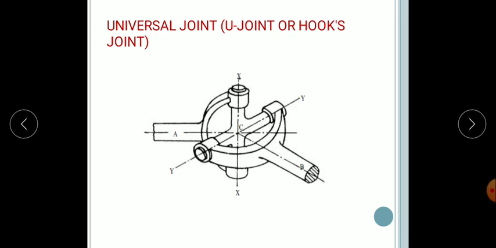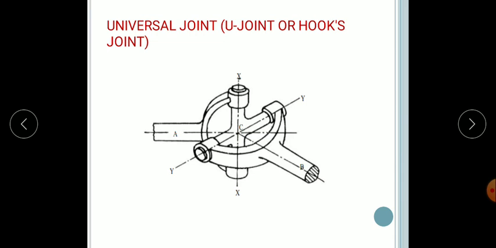Next comes the universal joint. This diagram shows the universal joint. So what is this universal joint? A universal joint is used where two shafts are connected at an angle to transmit torque. In the transmission system of a vehicle, the output shaft of the gearbox, the propeller shaft and the differential pinion shaft are not in one line, and hence the connections between them are made by universal joints. Thus the universal joint permits torque transmission at an angle, even while the angle is changing constantly as the vehicle moves on the road.